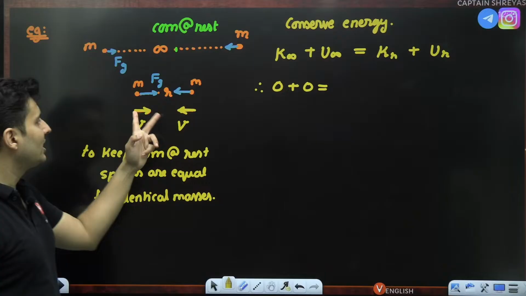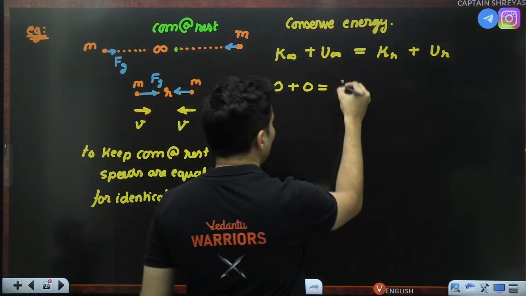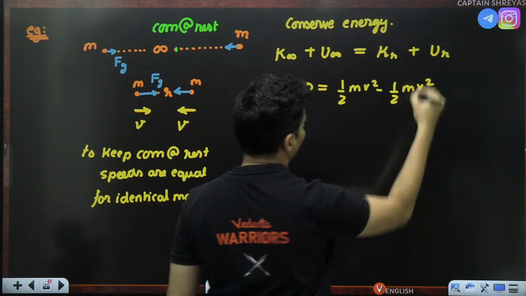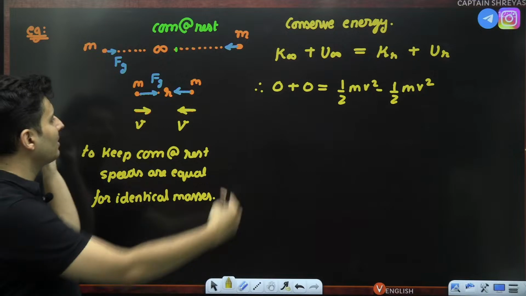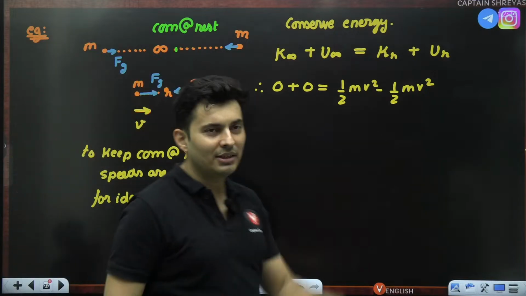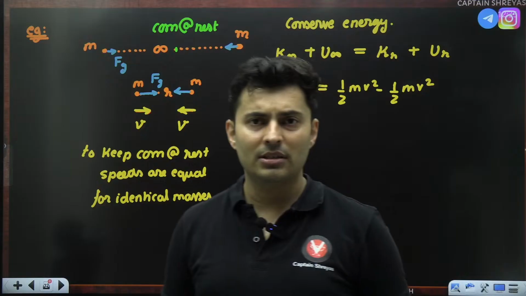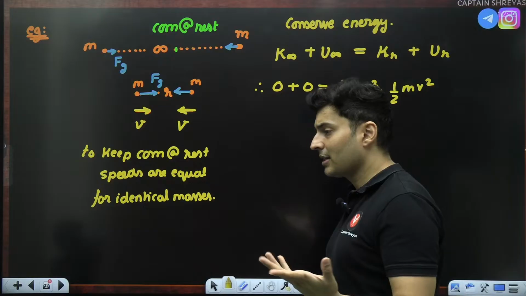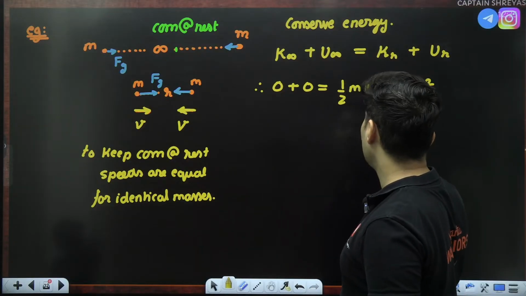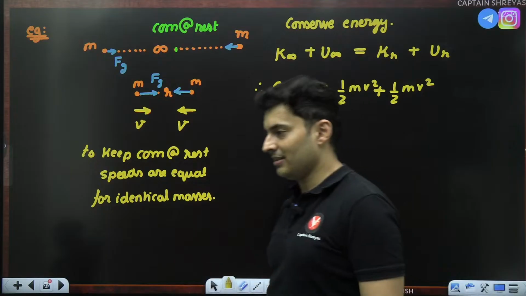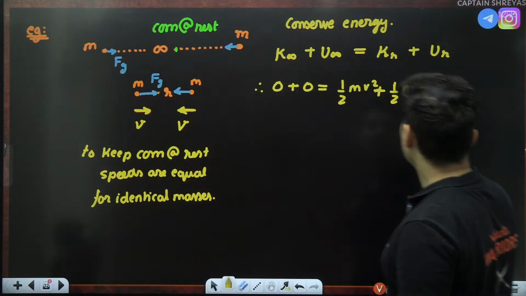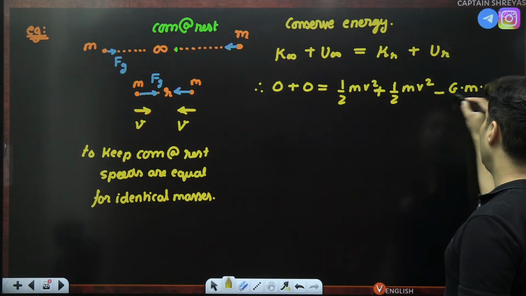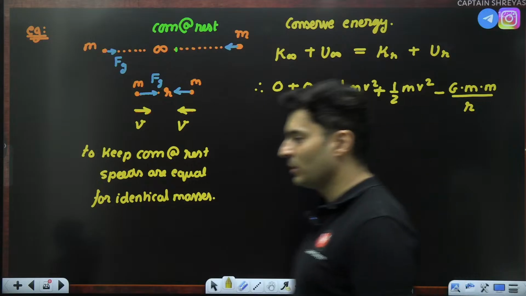When they are coming close, they have kinetic energies. Obviously, don't say it is half mv square minus half mv square. A lot of people do that. And why do people do that? Sir, the speeds are opposite, so one is positive, one is negative. My question to them is, you put signs when things are a vector. This is not even a vector, it is a scalar. So energies will just add simply. So just put plus, don't put minus. That will be stupidity. Next important thing, potential energy will be negative always. So it is minus G m square divided by R.